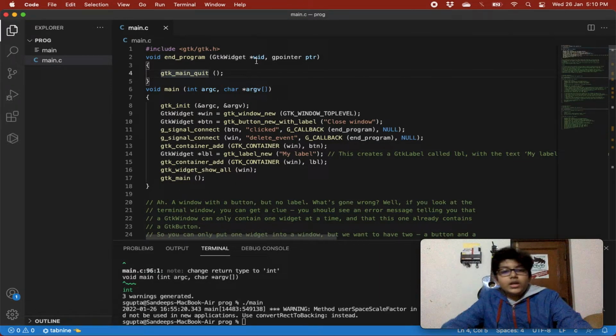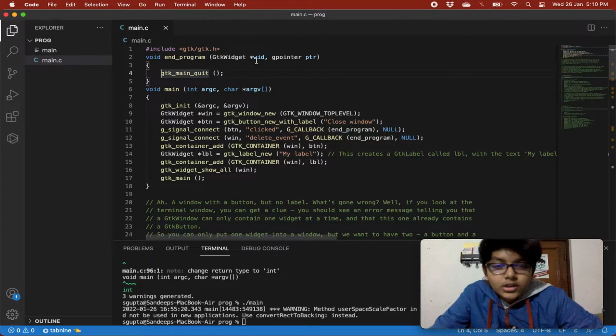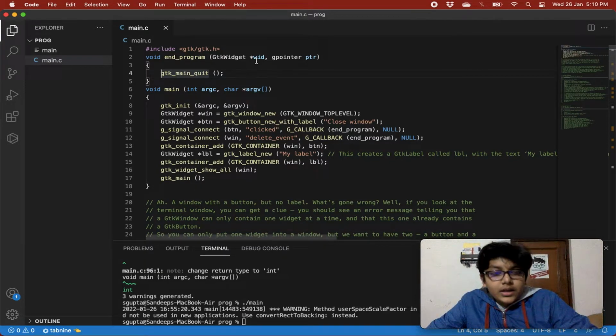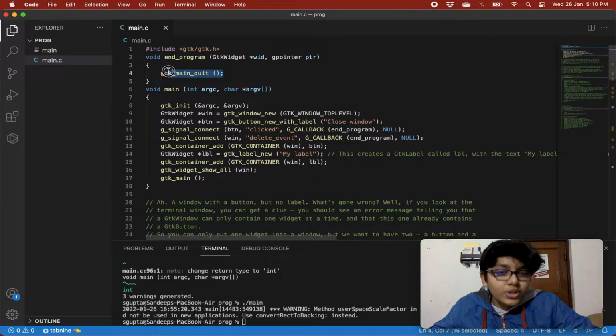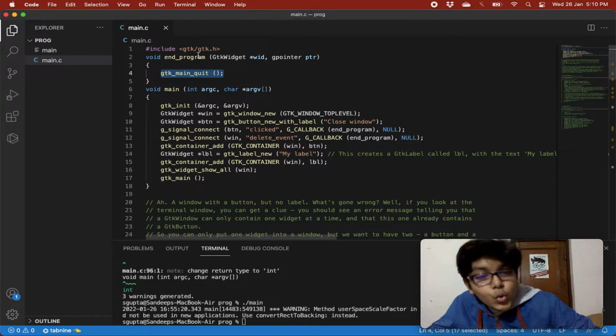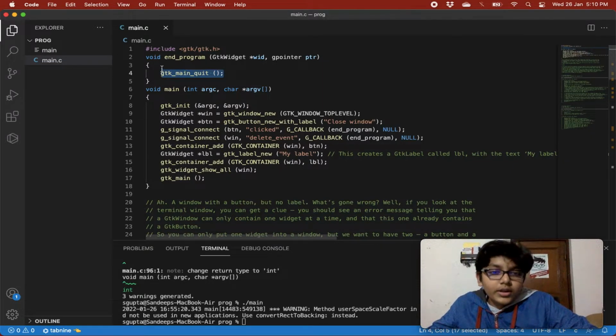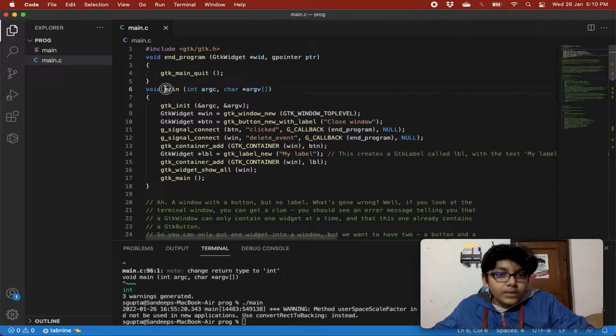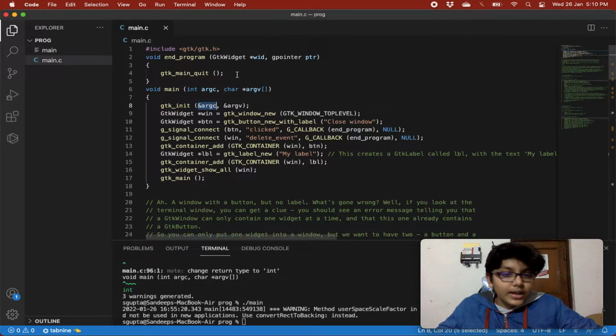This is just a continuation of the program that we created in the buttons video. Over here we are just calling the gtk_main_quit method. So whenever end program is called, our application will quit. Then we have our main method, in which we have argc and argv, and we are initializing GTK by passing it argc and argv, like we did.